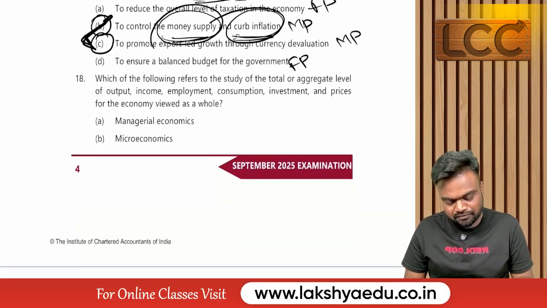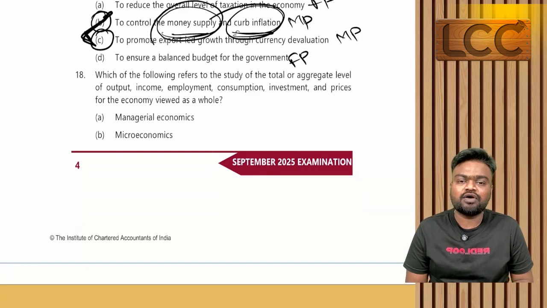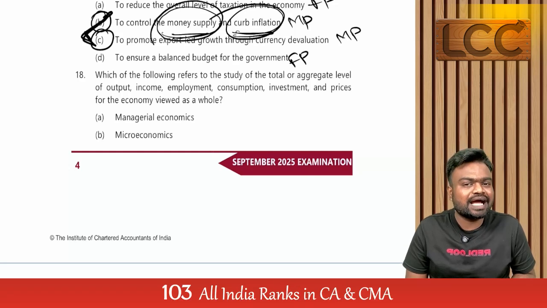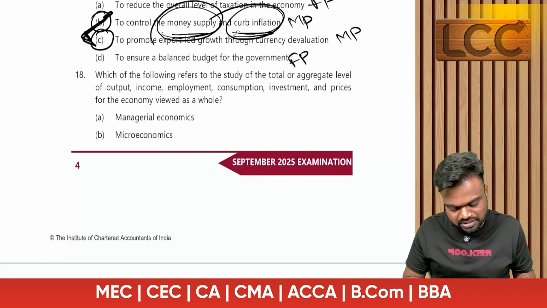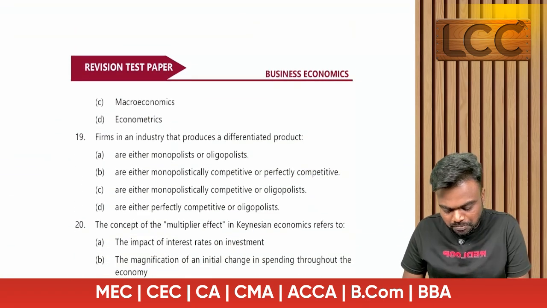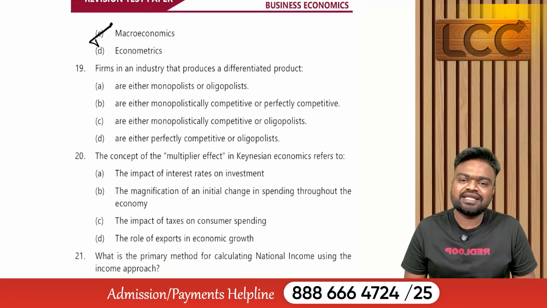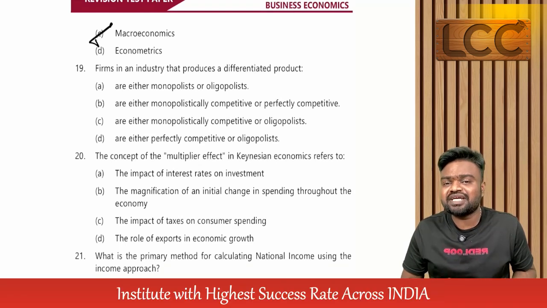Next, which of the following refers to the study of the total or aggregate level of output? Sir, when we hear aggregate level of output, are we talking about microeconomics or macroeconomics? Macroeconomics. So option C. Firms in an industry that produces a differentiated product.